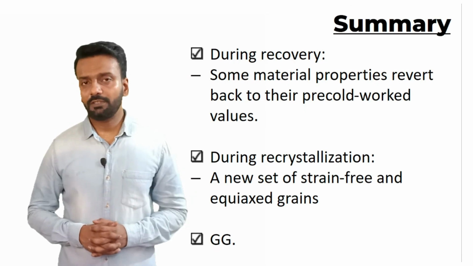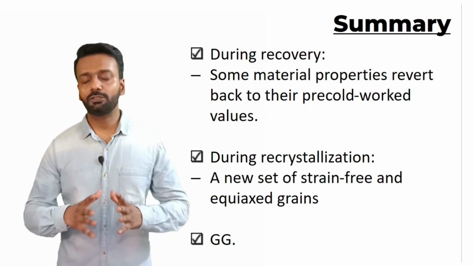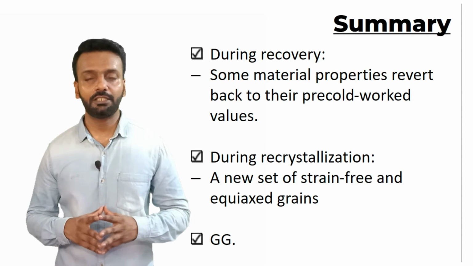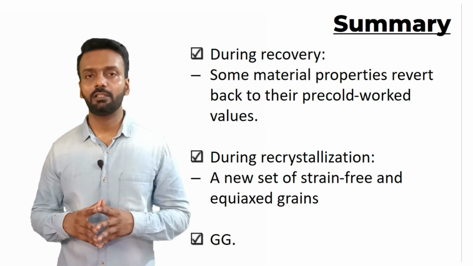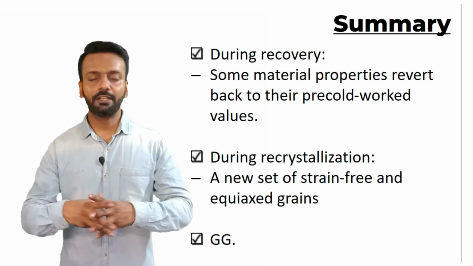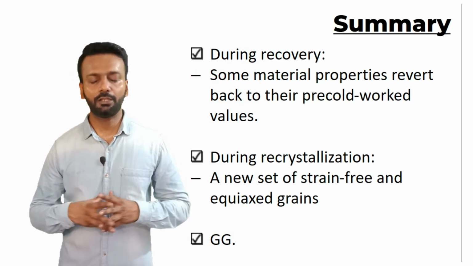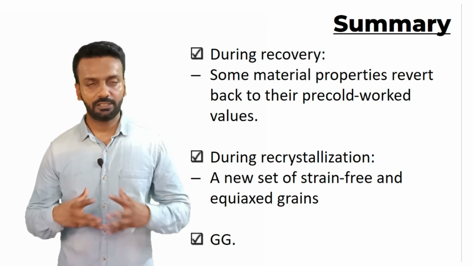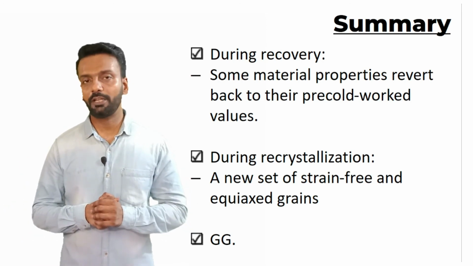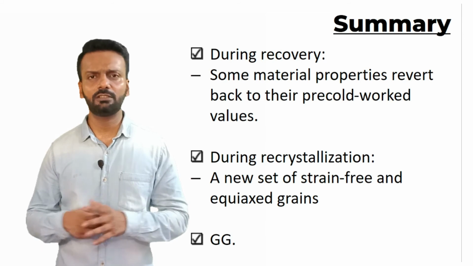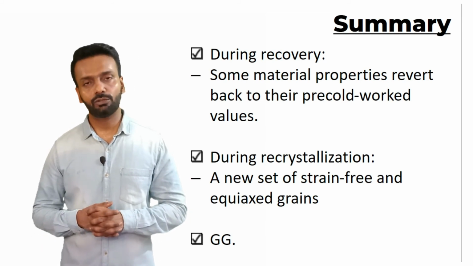Let us summarize what we have studied today. We saw recovery, recrystallization and grain growth. After plastically deforming the material, a lot of strain has been imparted into the material and we need to relieve all these internal stresses, and we need to revert some of the mechanical properties to the pre-cold work condition, like ductility and so on.